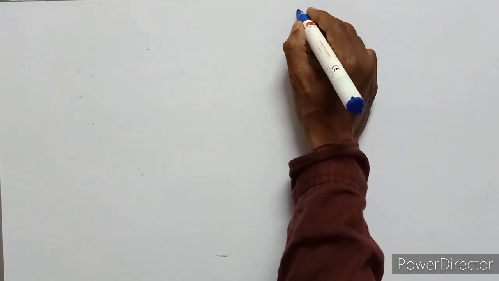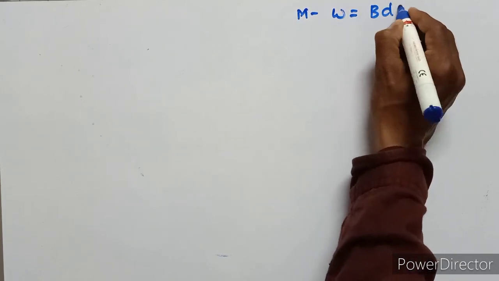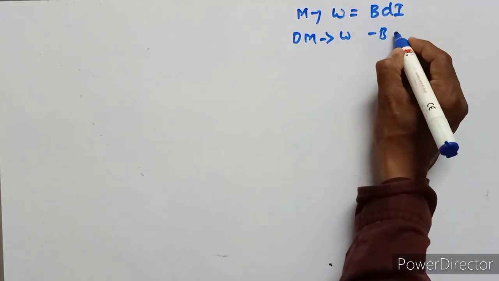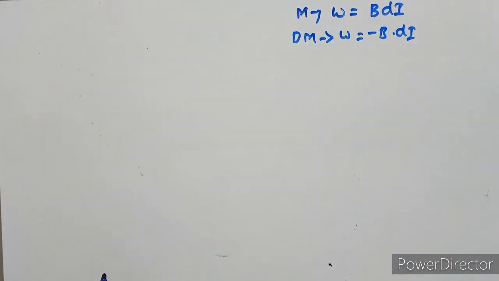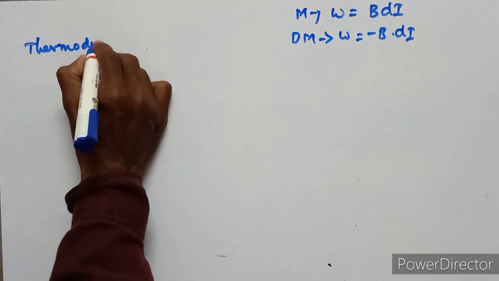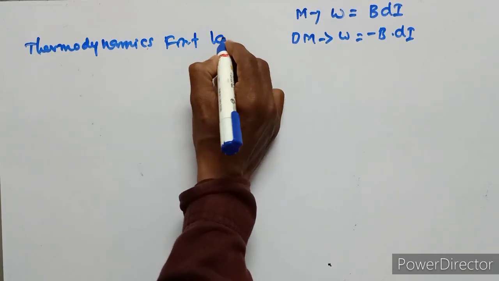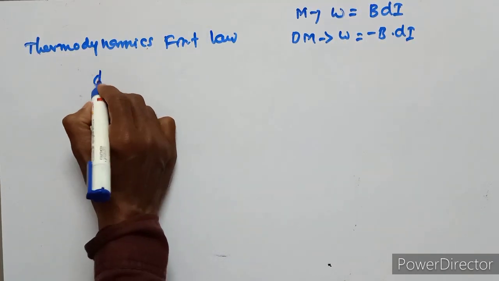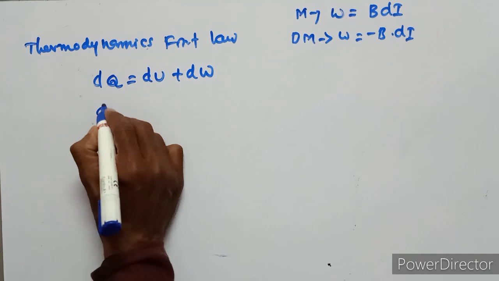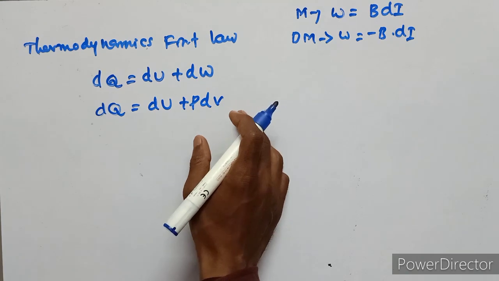When magnetized, work done is equal to B dI. When demagnetized, work done is equal to minus B dI. According to the thermodynamics first law, dQ equals dU plus dW, dQ equals dU plus P dV. These are all equations we know.